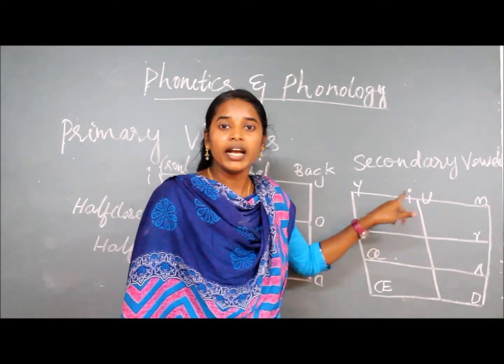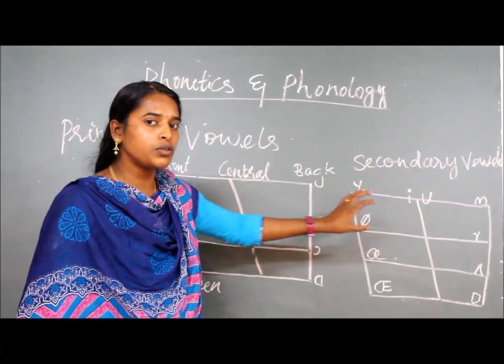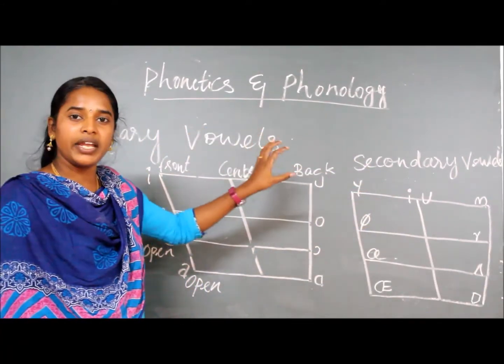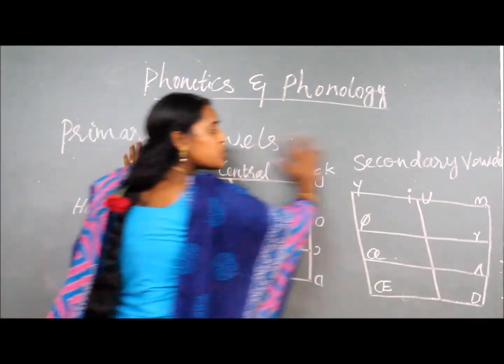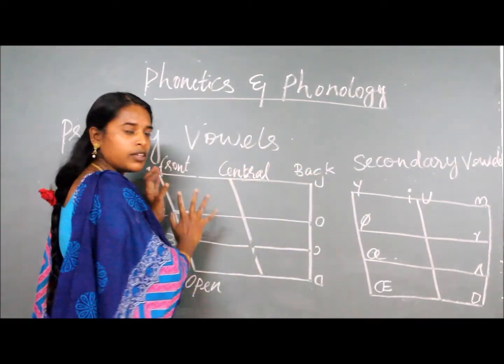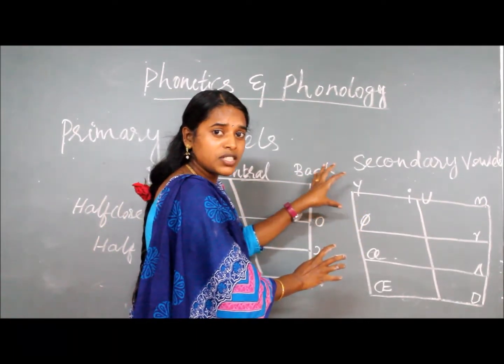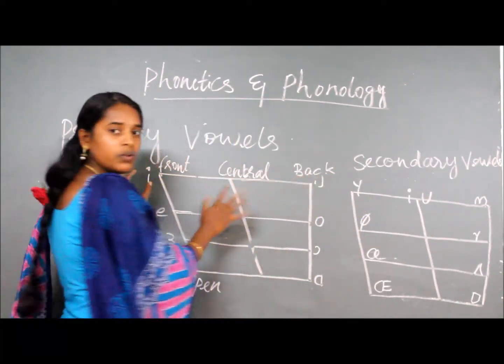So this is the concept according to these cardinal vowels and Daniel Jones. Based on this conclusion, there are 18 primary and secondary vowels in this vowel structure.